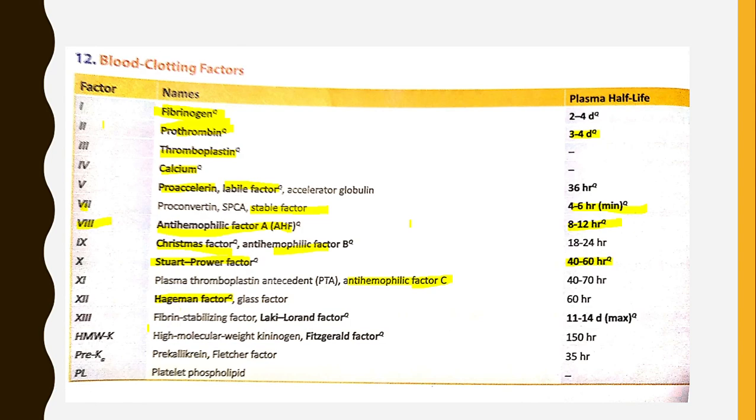Factor number 13 is very important, fibrin stabilizing factor or Lucky-Lorand factor, with a maximum plasma half-life of 11 to 14 days. Fitzgerald factor is HMWK, that is high molecular weight kininogen.